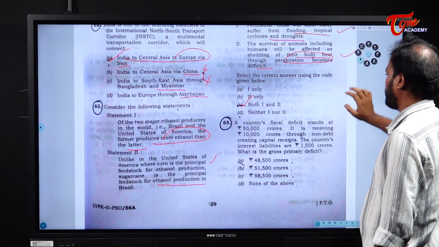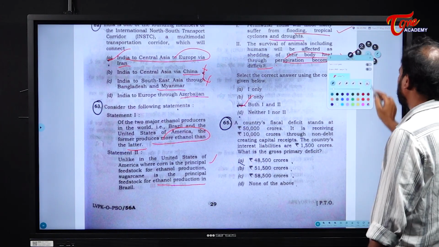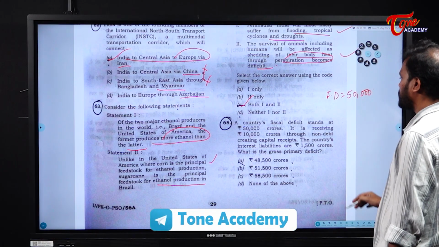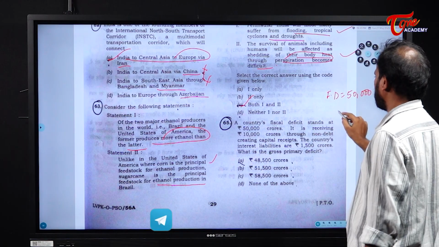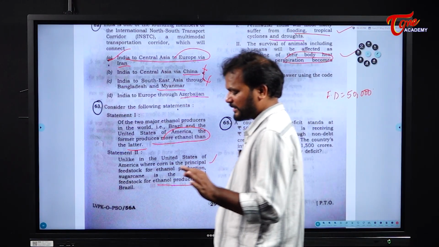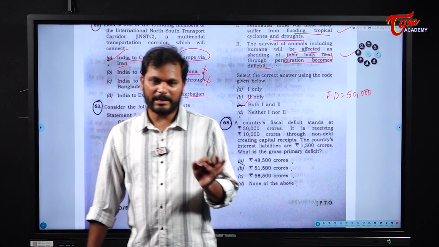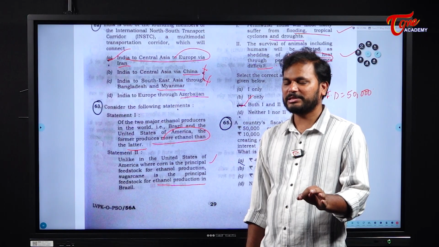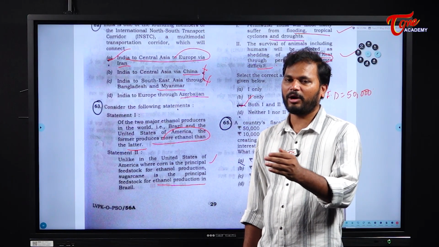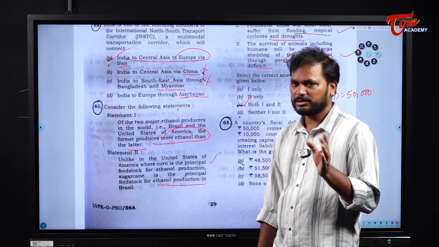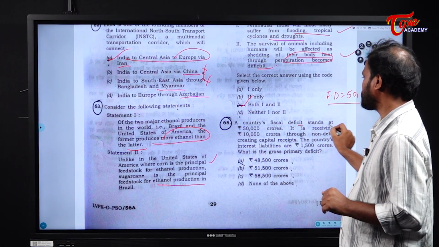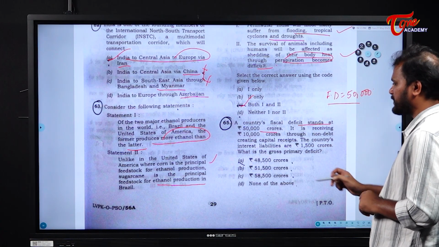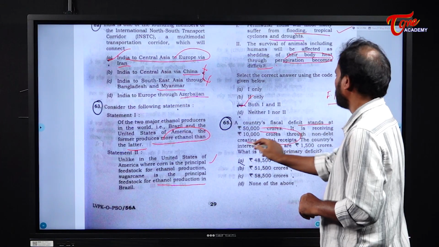Next, a country's fiscal deficit stands at 50,000. It is receiving 10,000 crores through non-debt creating capital receipts. See, fiscal deficit is equal to revenue deficit plus capital deficit. From the capital deficit we exclude the non-debt creating capital receipts. So the fiscal deficit stands at 50,000 crore. It is receiving 10,000 crore through non-debt creating capital receipts, so this is not included as part of the fiscal deficit.